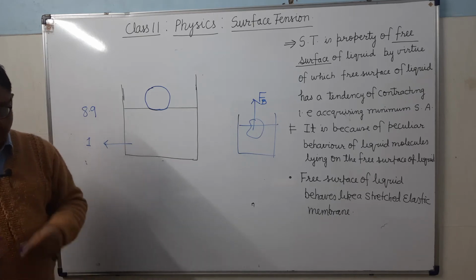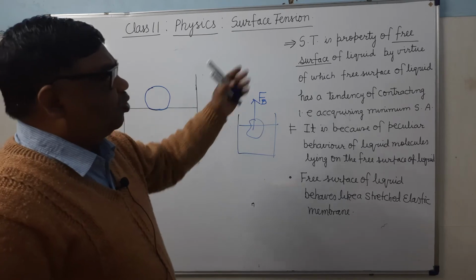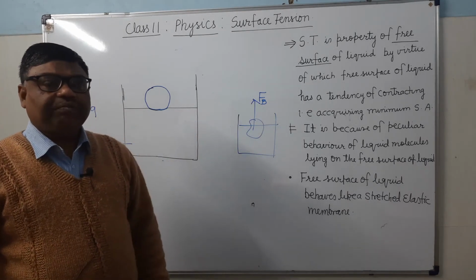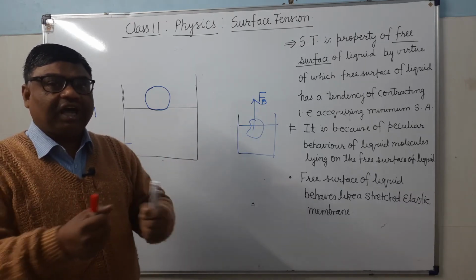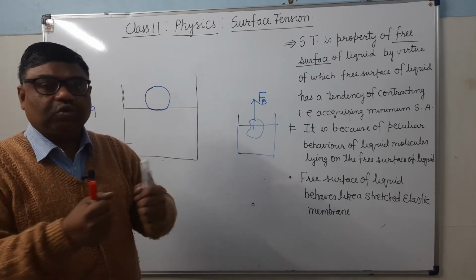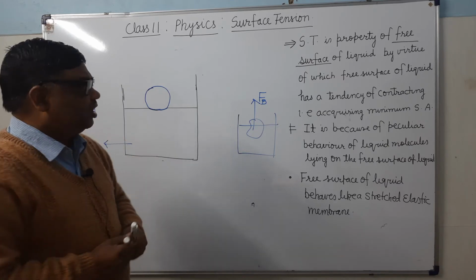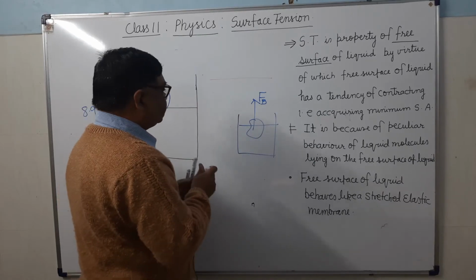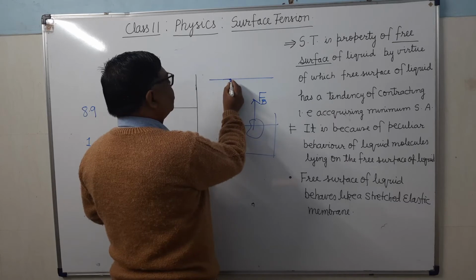Now, as I have already told, surface tension force: the free surface of the liquid behaves like a stretched membrane. It has a tendency of contracting. Here molecules are attracting each other on the surface. It's clear? If this is the surface, one molecule will attract another molecule.